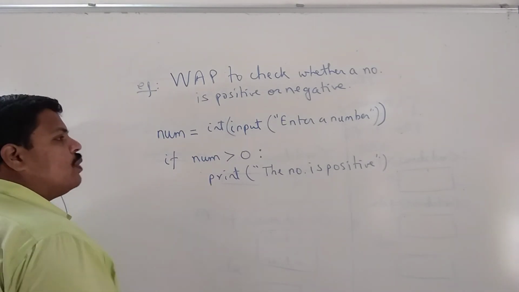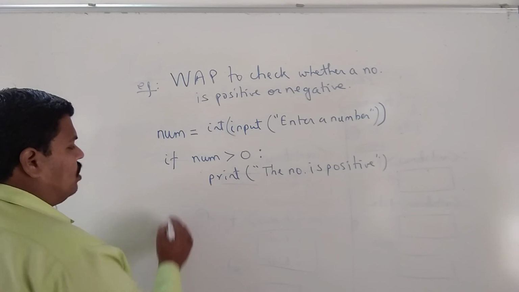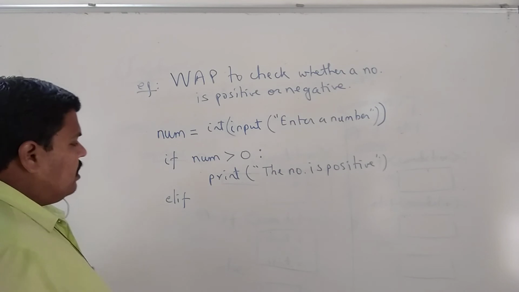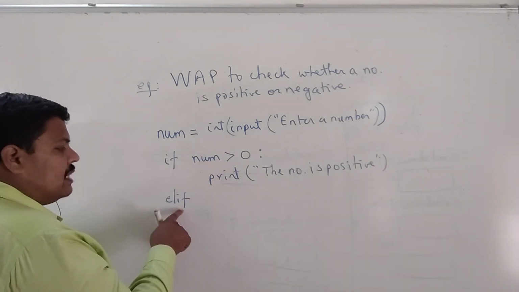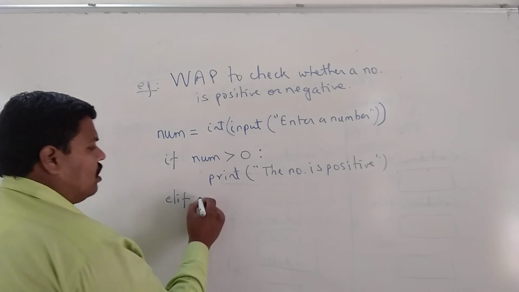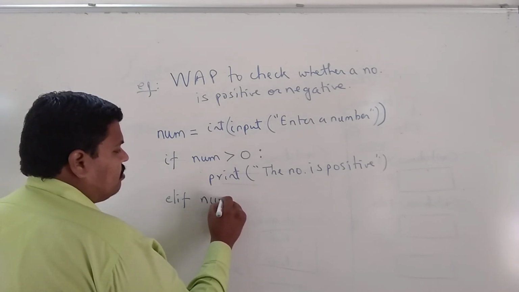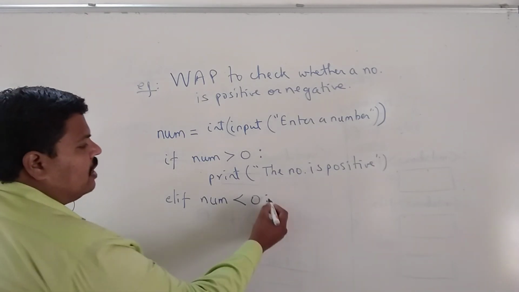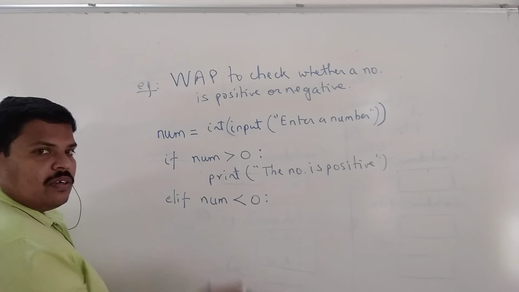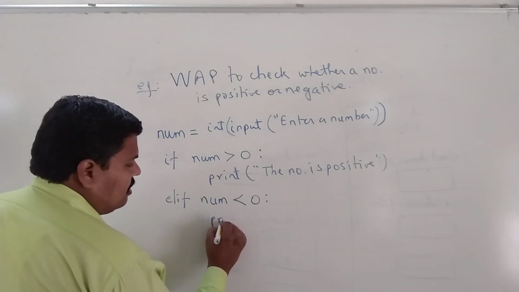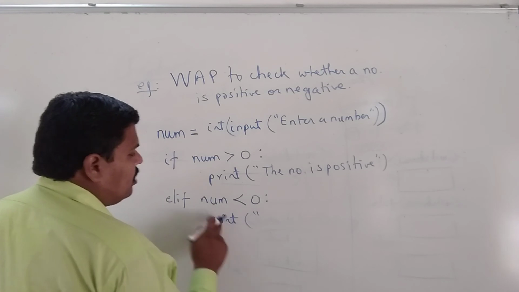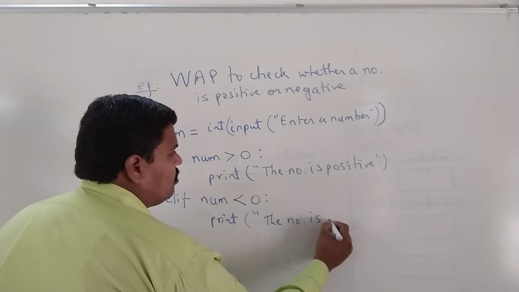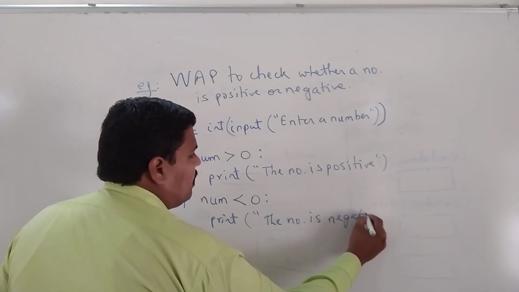Now we can also include elif and else in this code. See how? Elif. What is elif? Else if this is false, then this part will be executed. And again we are checking if the number is less than 0. And it is again followed by the colon to indicate that a group of statements is to follow. Then print. What can we print? If the number is less than 0, we can definitely say that the number is negative. Okay.